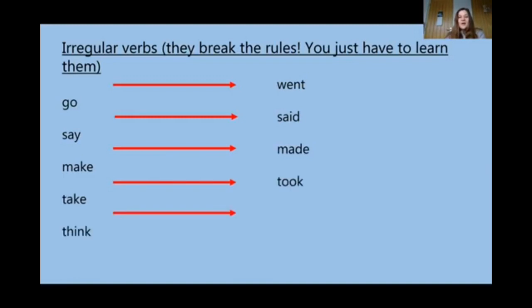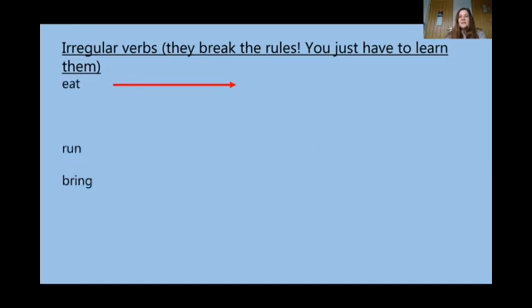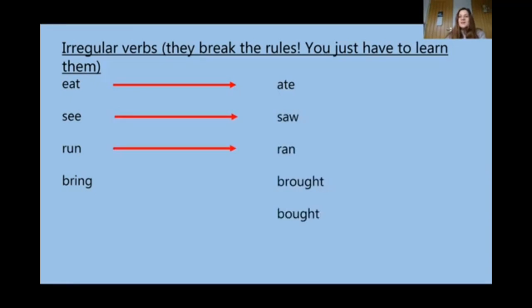Think becomes thought. Is becomes was. Eat becomes ate. See becomes saw. Run becomes ran.